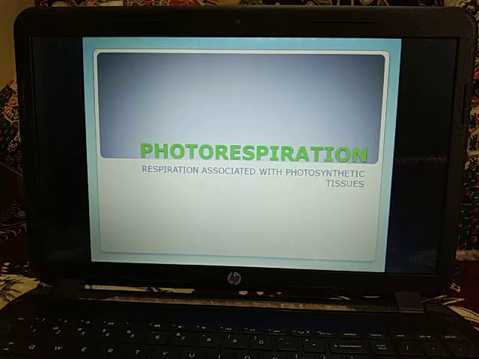Okay, the site for photorespiration is chloroplast. Now photorespiration takes place in chloroplast. Peroxisomes and mitochondrion are required for completing the process of photorespiration. The process of photorespiration is cyclic. It is also called photosynthetic carbon oxidative or PCO cycle.